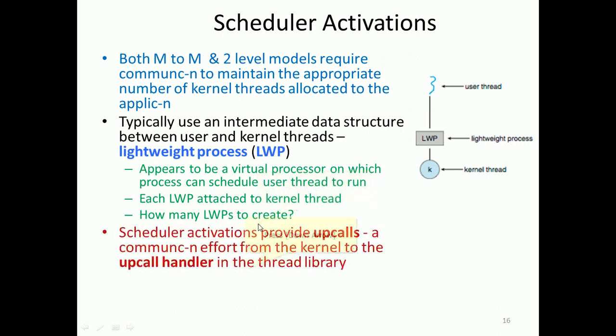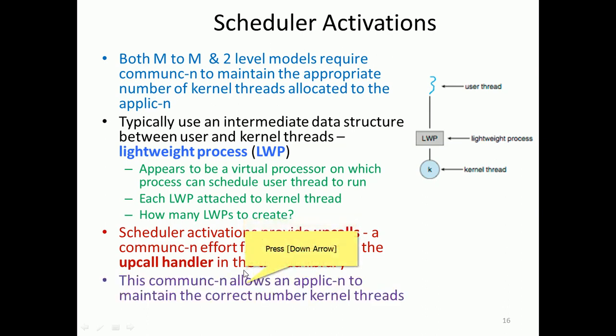In many to many, scheduler activation provides upcalls, right? With scheduler activation, upcalls will be there, so that communication goes from the kernel to the upcall handler. With the help of the upcall handler, it provides threads from the library. So this communication allows an application to maintain the correct number of kernel threads.